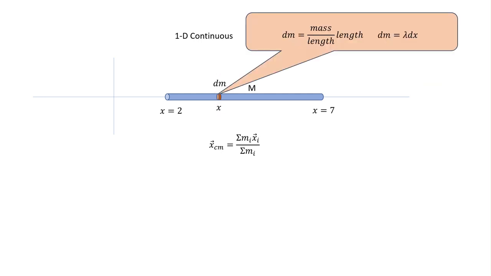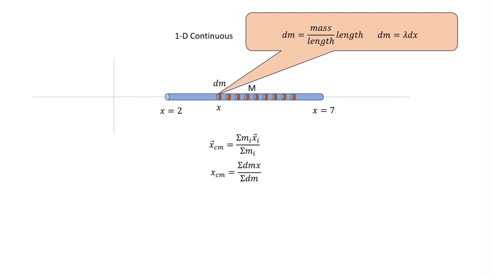Another way to say that is that dm is mass per unit length times length, right? Well, I'll have a really teensy bit of mass if I have a teensy bit of length. This guy lambda is a bit of notation, totally standard, what physicists like to call mass per unit length. Lambda sounds like length, so we use that. For area density and volume density we use other Greek letters, which I'll show you in a second, but it's really just a bit of notation.